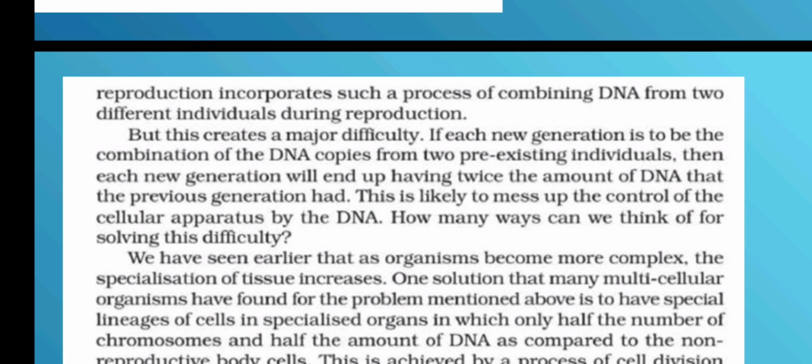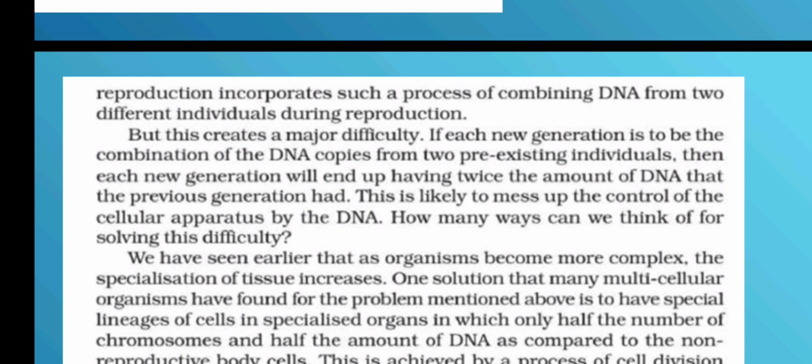If each new generation is to be the combination of DNA copies from two pre-existing individuals, then each new generation will end up having twice the amount of DNA that the previous generation had. This is likely to mess up the control of the cellular apparatus by the DNA.